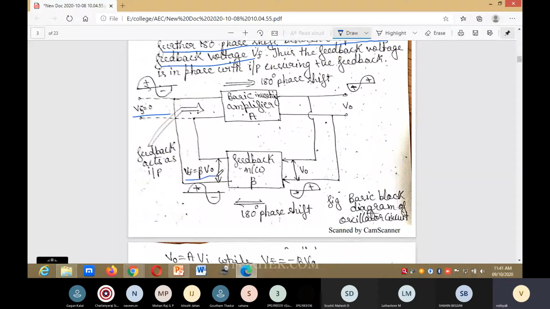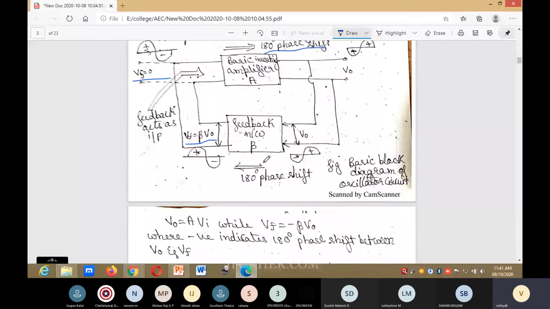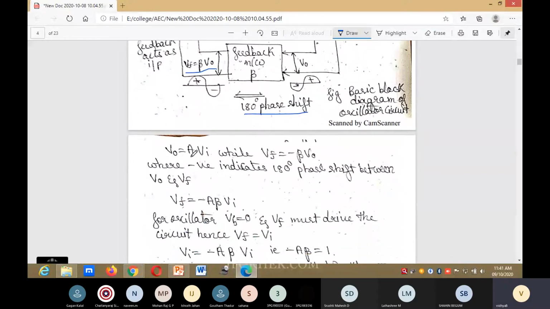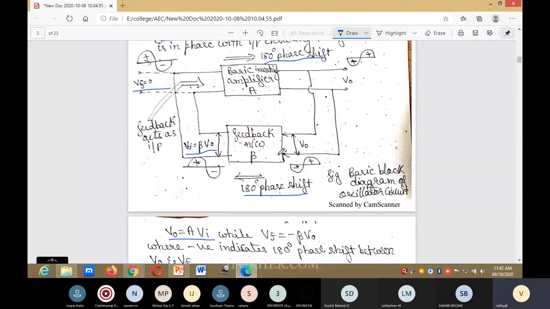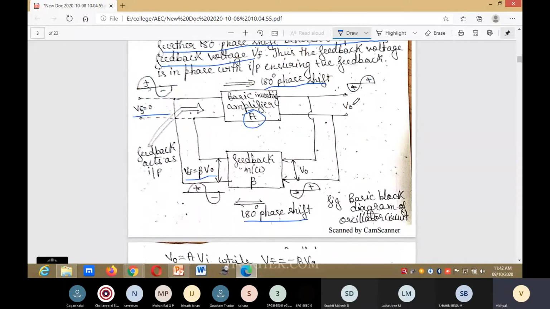Vf is equal to beta into V naught. This is the inverting amplifier and the feedback network. The amplifier will produce 180 degree phase shift and the feedback network will also produce 180 degree phase shift. V naught is equal to A into Vi.